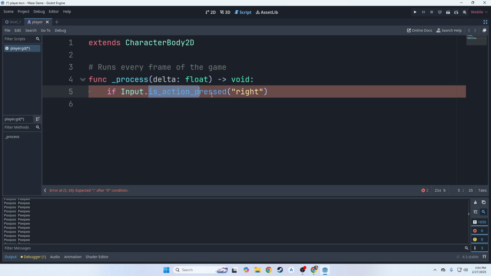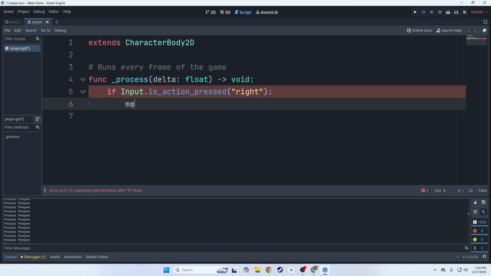Dot is_action_pressed. is_action_pressed is a function. So we're calling a function called is_action_pressed. And the action we're looking for is the right action. So all this is saying is if we're pressing the D key, then we do something. We need a colon at the end of this if statement, and we need to press enter. Now notice that my cursor is now indented twice. That's because not only is this code inside my if statement, but it's also inside the function as well. So it's indented twice. All right, so in here, all we want to do is we want to move on the X axis to the right whenever we're pushing the D key.